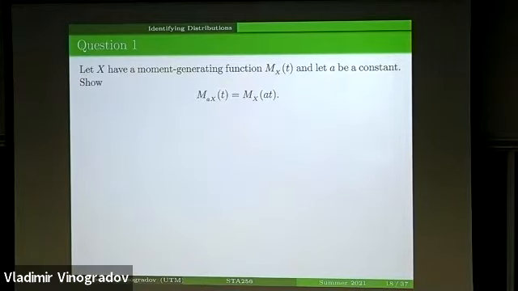Therefore, it will be the moment generating function of random variable X evaluated at point 1 over sigma times t, but we still need to carry this factor, the exponent of negative mu over sigma times t.